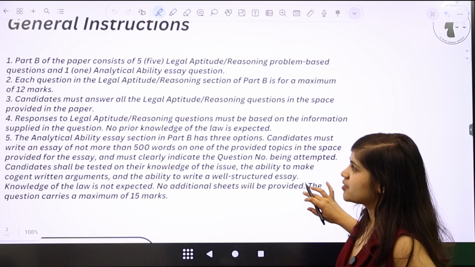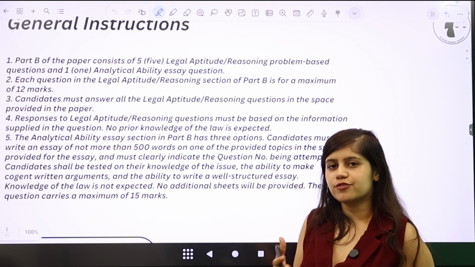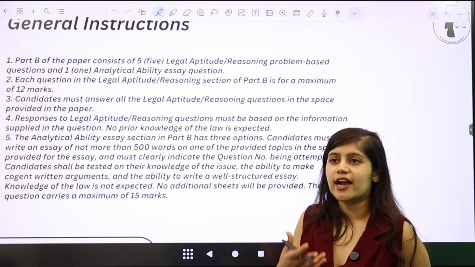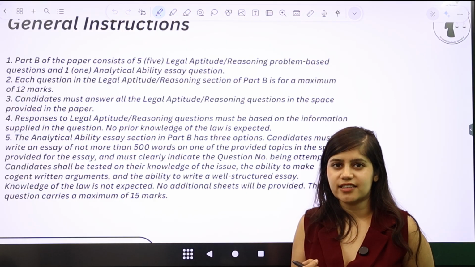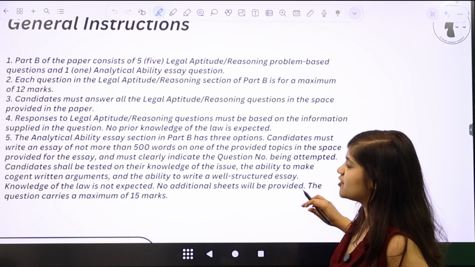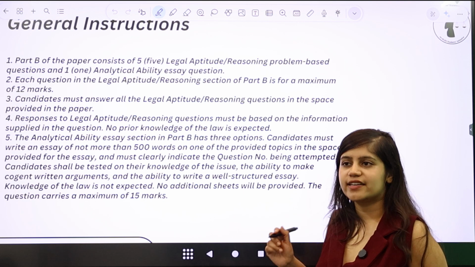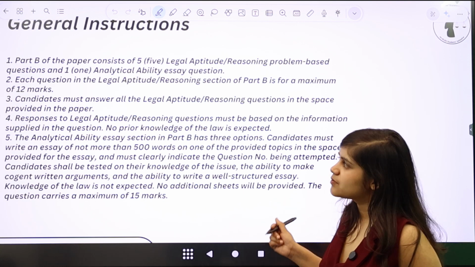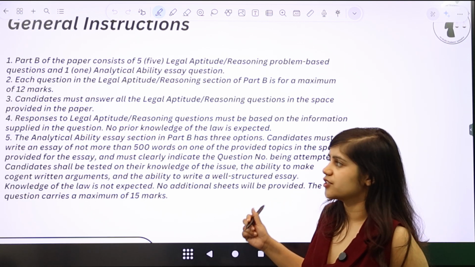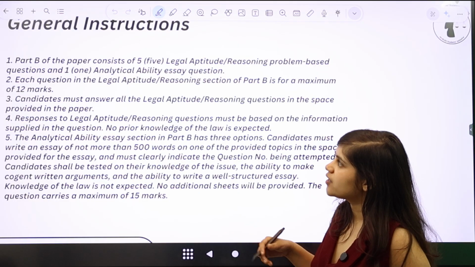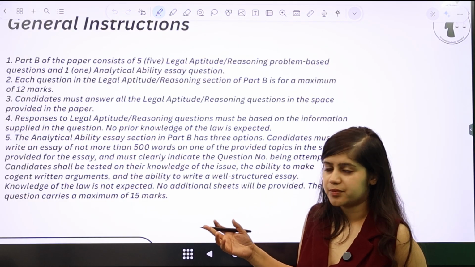It's also important because I do not think that there is a lot of good material out in the market to actually tell you what analysis entails and what kind of mechanizations are important to ace this section, and that is why this video is extremely important. Moving on to the general instructions for part B.